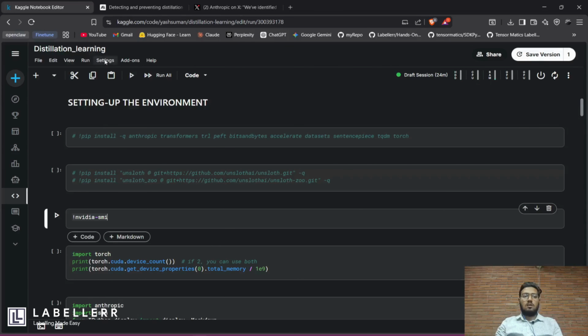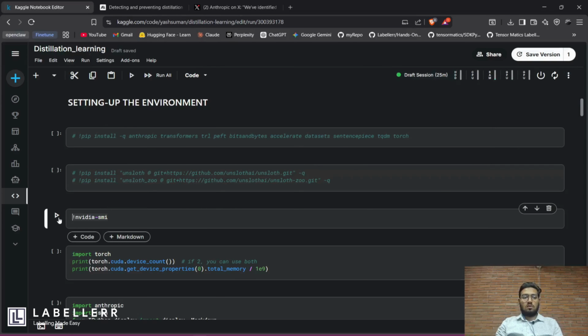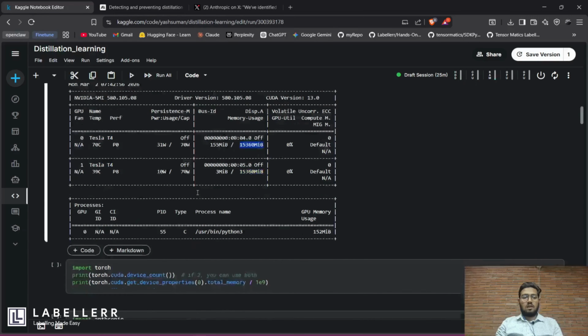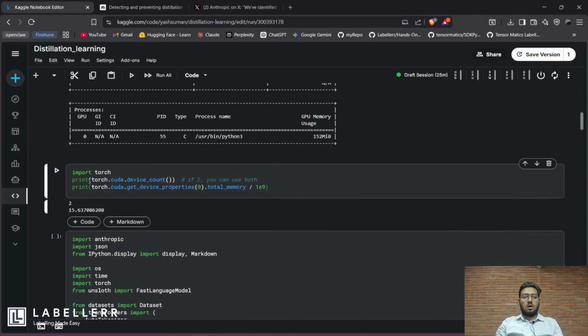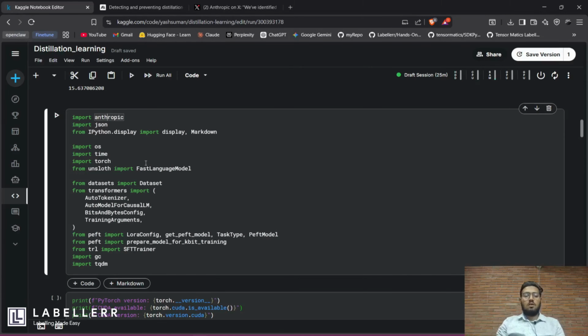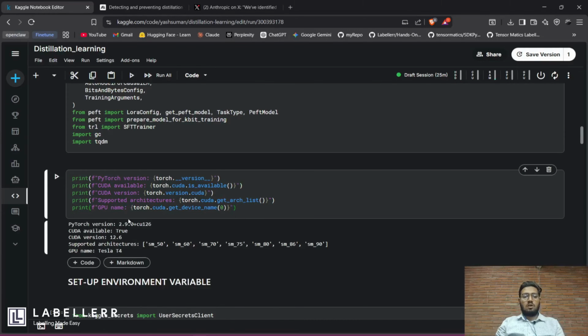Now you are going to need a GPU, so I prefer you use Kaggle. It gives you GPU access so you can use it. As you can see, I'm using a Tesla T4 GPU, which has about 15 GB VRAM. There are around 2 GPUs and the total memory is around 15 GB. Now you have to import some libraries like Anthropic, as I'm going to use the superior model, which is Anthropic, to get responses for my prompts. It's done. Now you can check whether your system supports PyTorch or CUDA, and the architecture and GPU name. You can verify it.